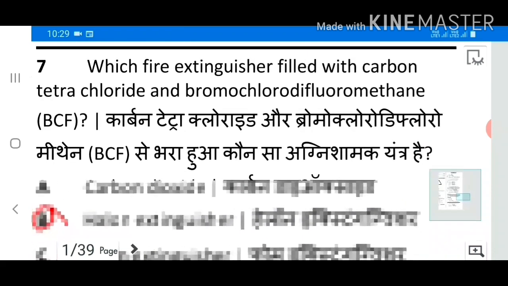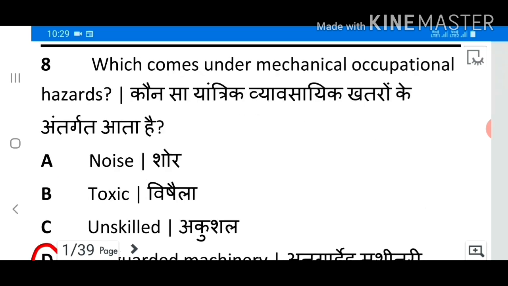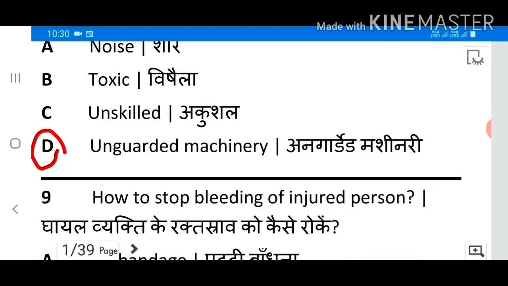7. Which fire extinguisher is filled with carbon tetrachloride and bromochloro-difluoromethane? Answer B. Halon extinguisher. Which comes under mechanical occupational hazards? Answer unguarded machinery.